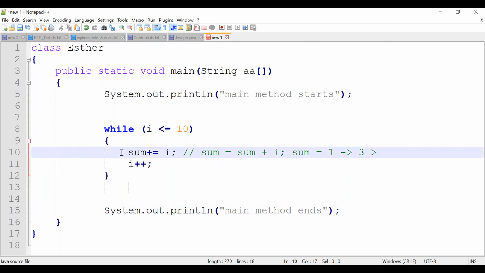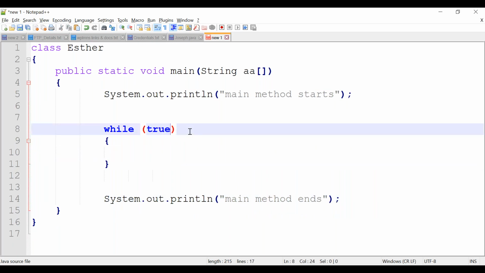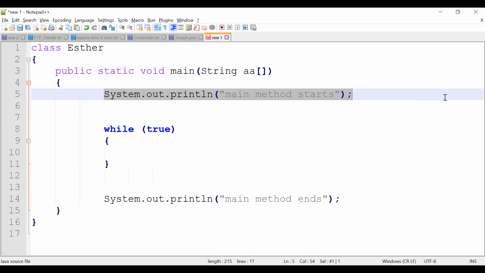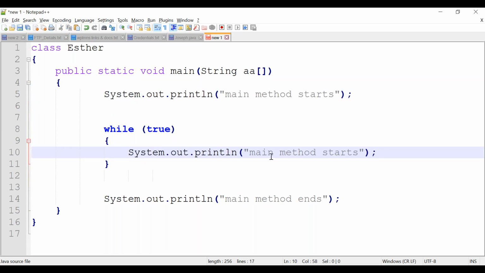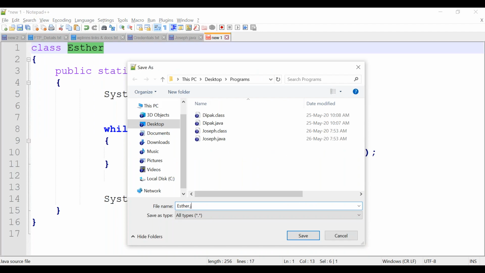This is called an infinite while loop, right? Each time we are trying to print something. We are printing the value Mercy Technologies, correct? Why is this called an infinite while loop? Because each time the condition returns true, true, true. Let's save this program as Esther.java.